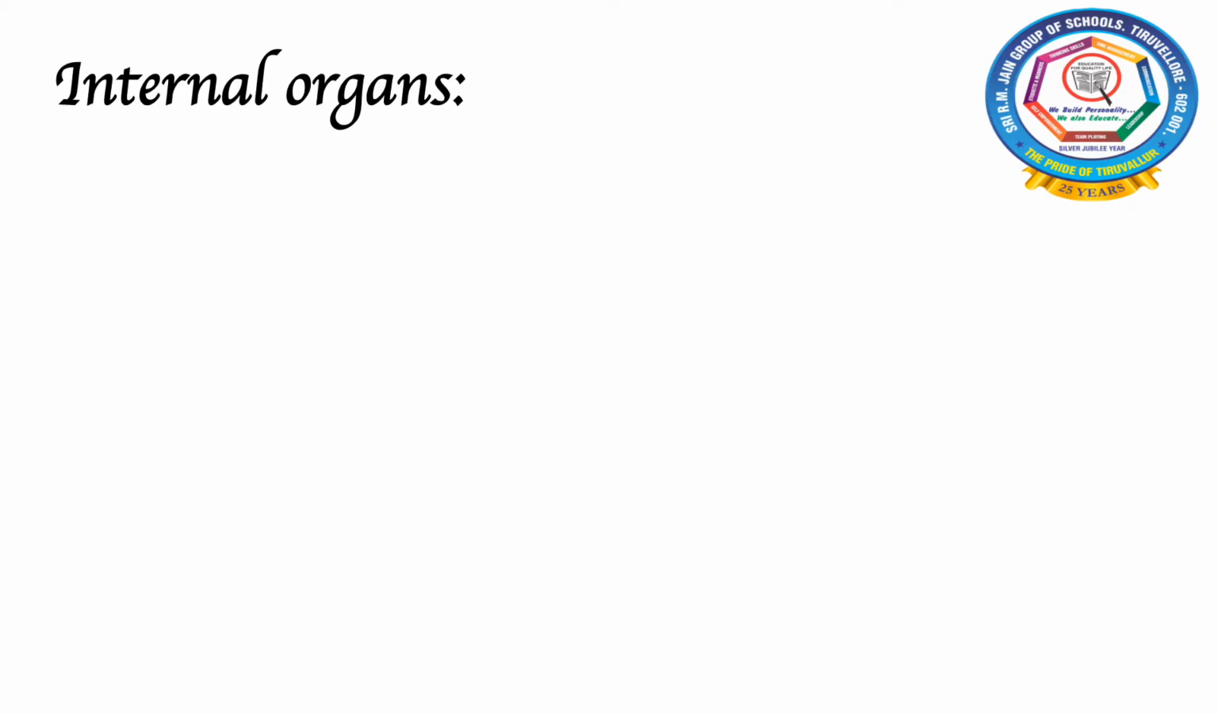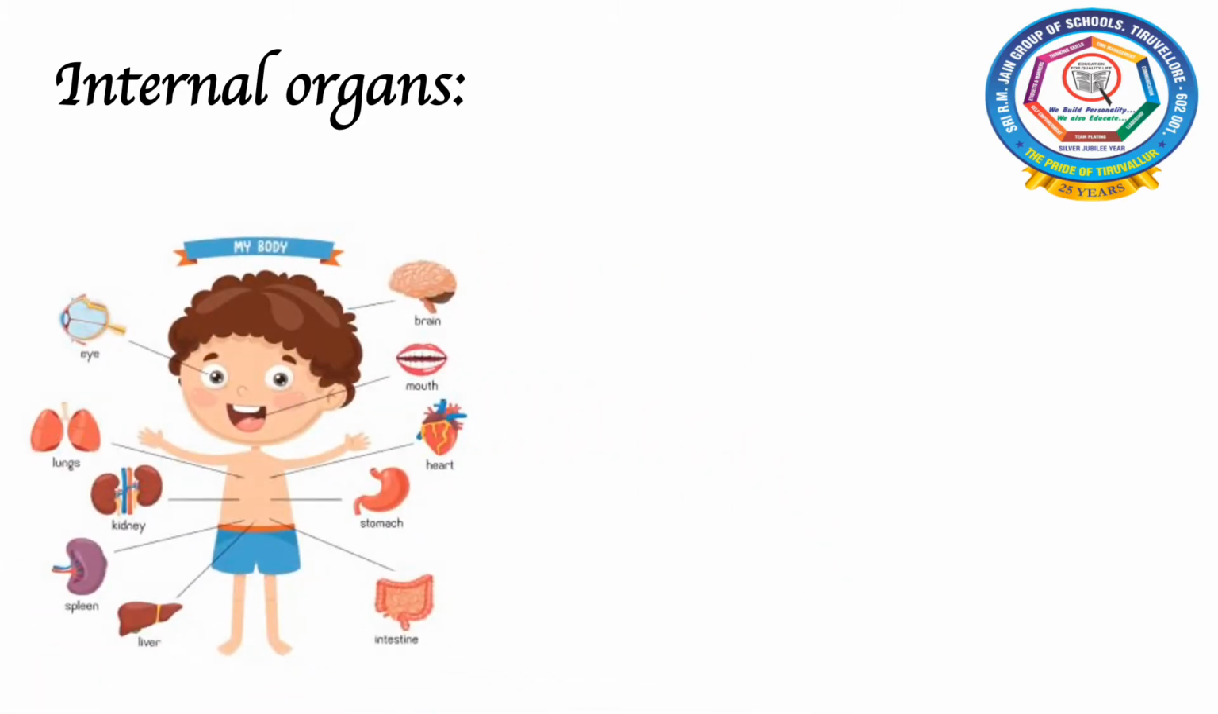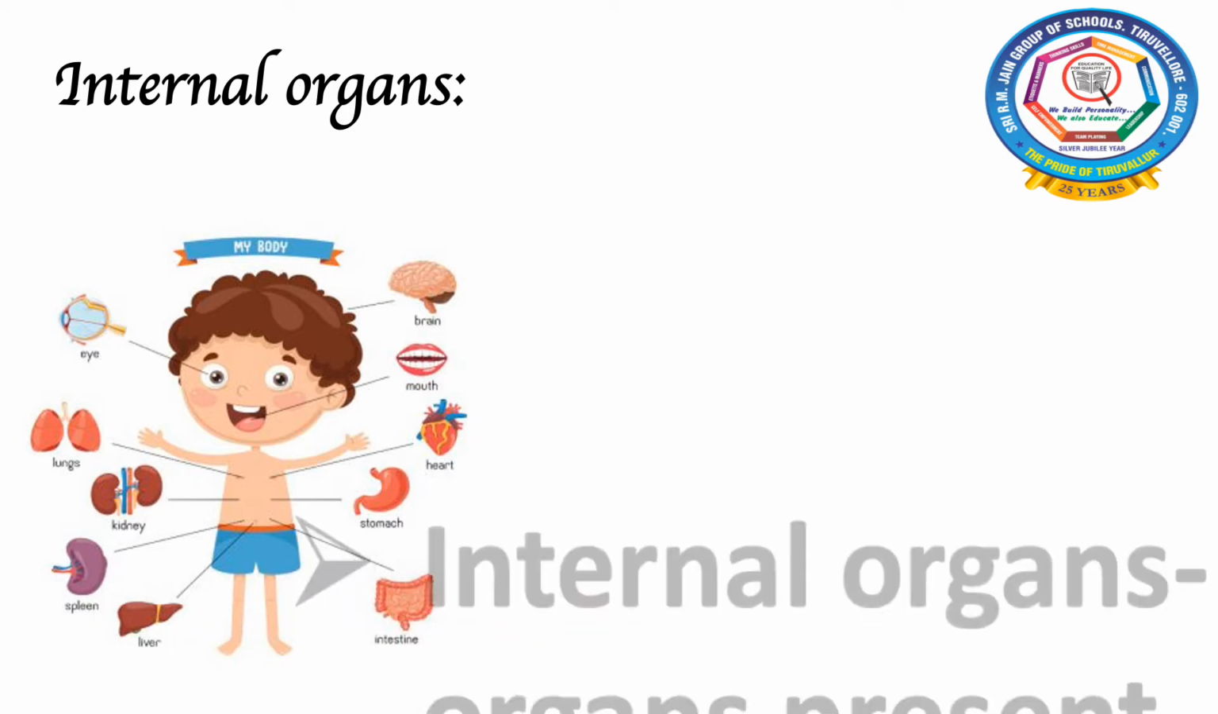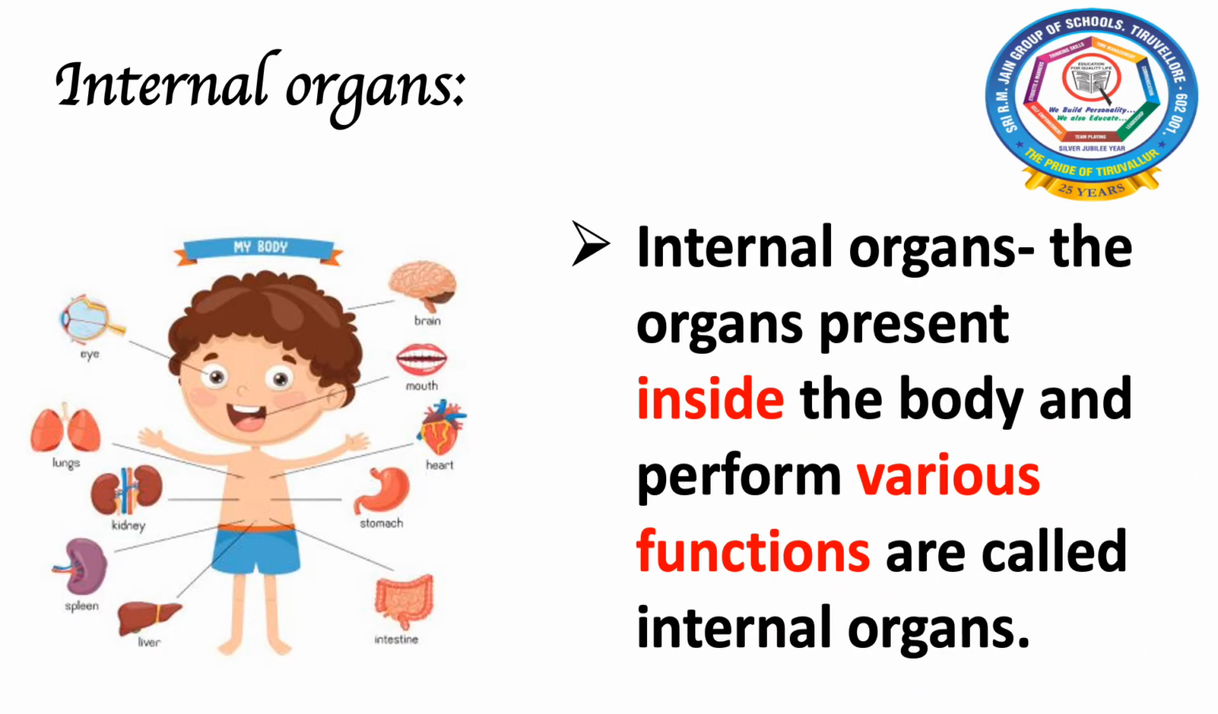Now we are going to see about internal organs. Internal organs are nothing but the organs which are present inside our body. For example, brain, heart, stomach, intestine, kidneys. These organs are present inside our body, which is invisible to us. So that is why we call these organs internal organs. Internal organs are the organs present inside the body that perform various functions.